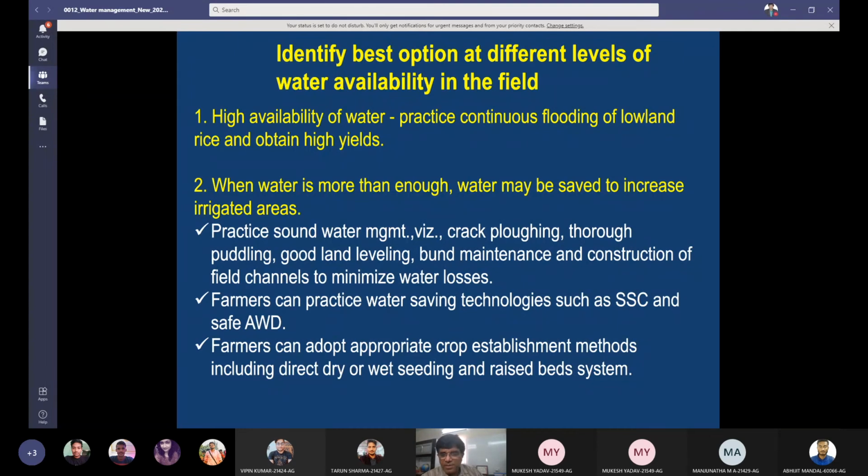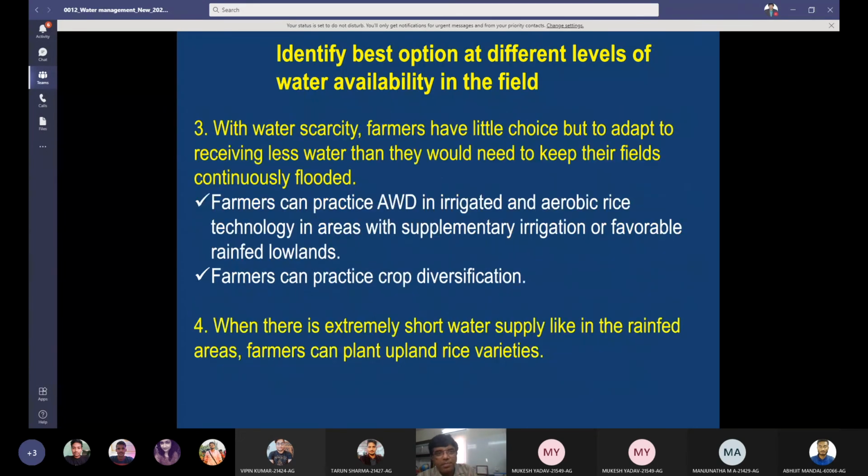Farmers can practice water-saving technologies such as saturated soil culture and safe alternate wetting and drying. Farmers can adopt appropriate crop establishment methods, including direct dry or wet seeding and raised bed system. So in this case, water is more than enough. Water may be saved to increase irrigated areas.